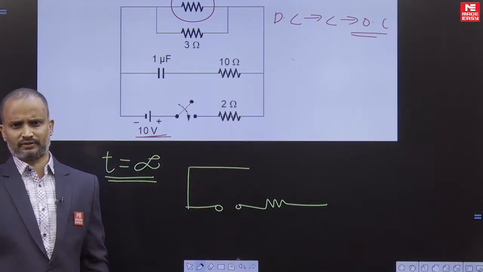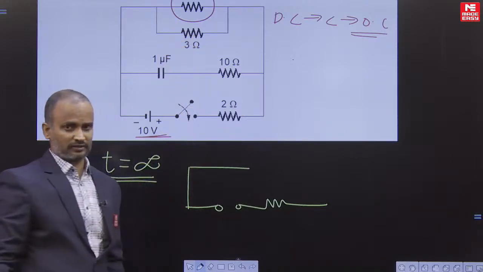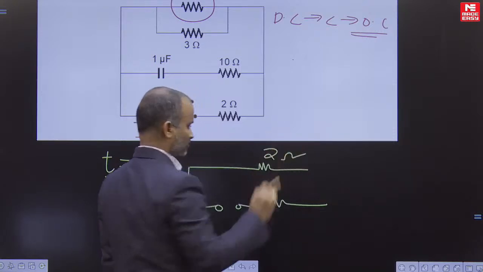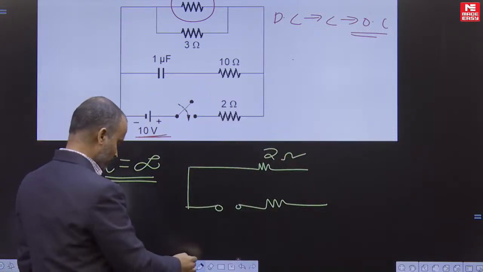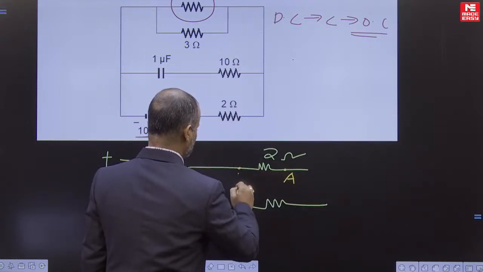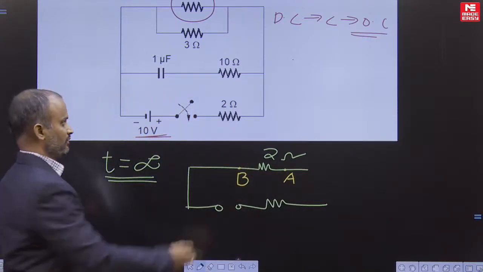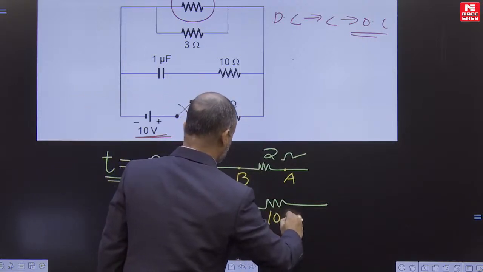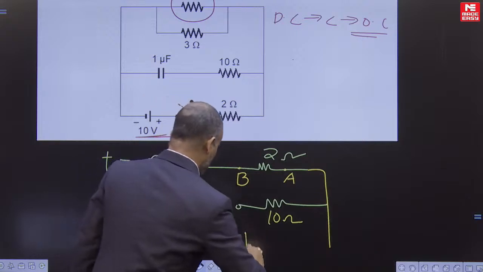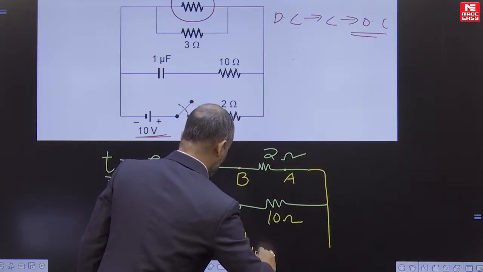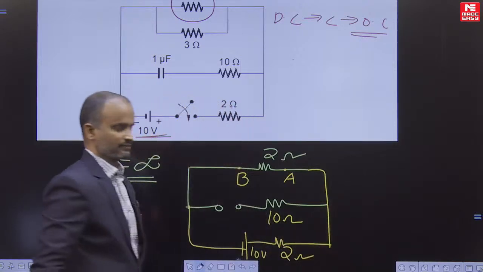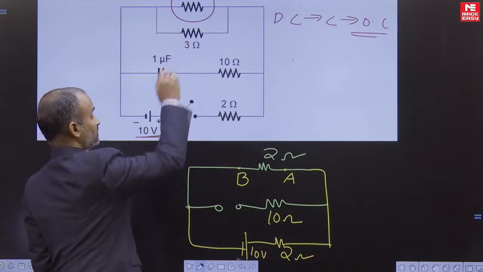To make the calculation simple, the 6 ohm and 3 ohm resistors are both connected in parallel, so the equivalent resistance is 2 ohms. Let us name the terminals A and B. In this branch the resistance is 10 ohms, and the given source voltage is 10 volts. The requirement is the voltage across the 6 ohm resistor.